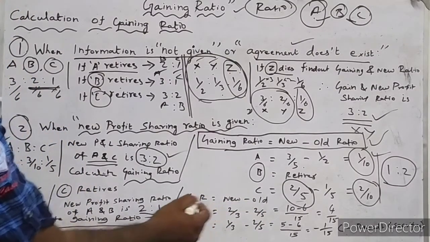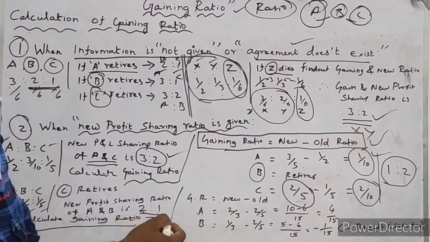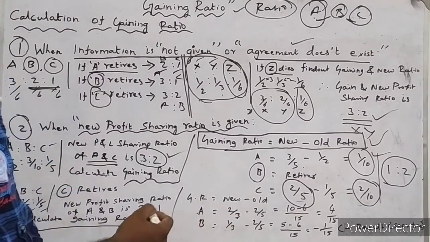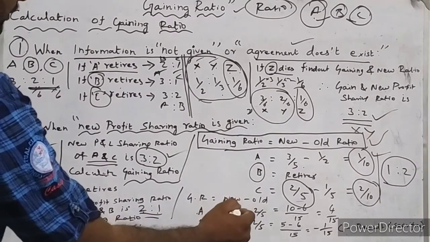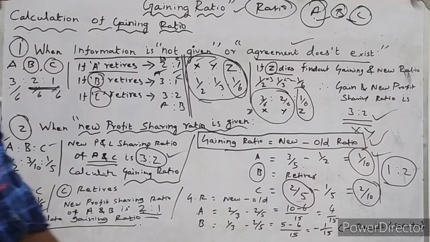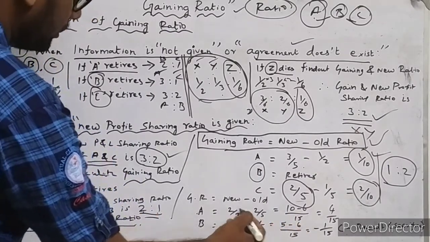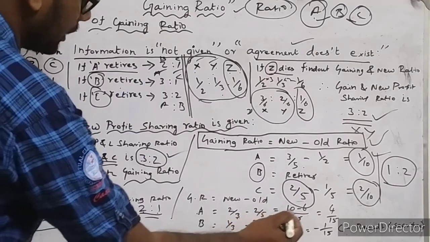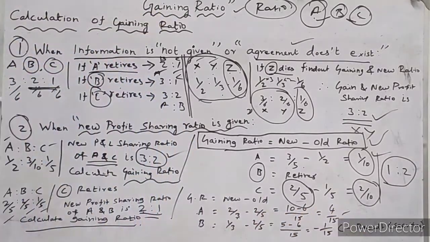For A, the new profit and loss sharing ratio is 2 by 3, because 2 plus 1 is 3, the combination of both, and from that 2 is A's new profit and loss sharing ratio. So 2 by 3 minus 2 by 5. 2 by 5 is the existing profit and loss sharing ratio for A. Then 3 into 5 are 15, 5 into 2 are 10, and 3 into 2 are 6. So 10 minus 6 is equal to 4 by 15.